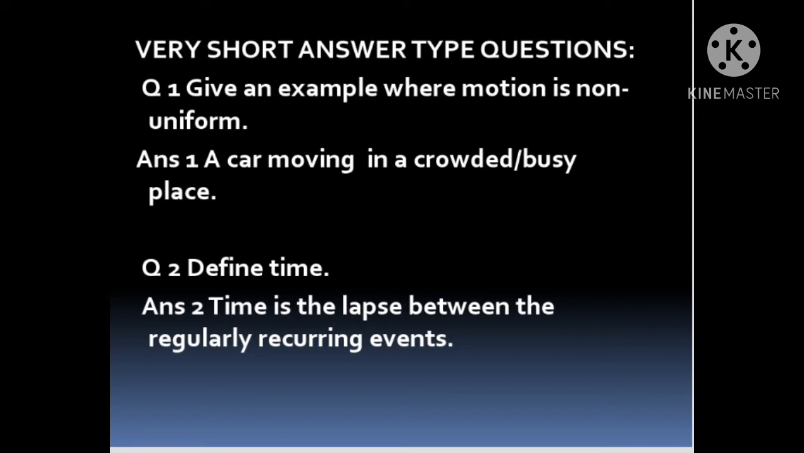Question number 1. Give an example where motion is non-uniform. Children, in this question you have to give one example of non-uniform motion. Now its answer. A car moving in a crowded or busy place. A car moving in a crowded or busy place sometimes moves fast, sometimes moves slow. So it represents non-uniform motion.